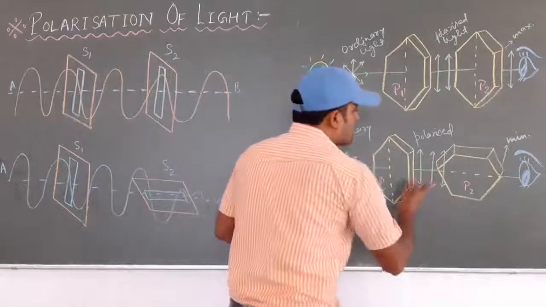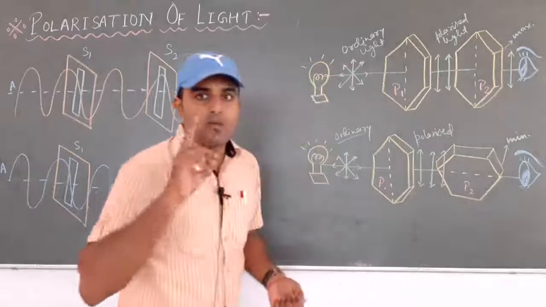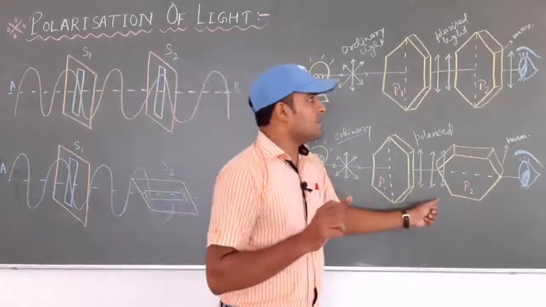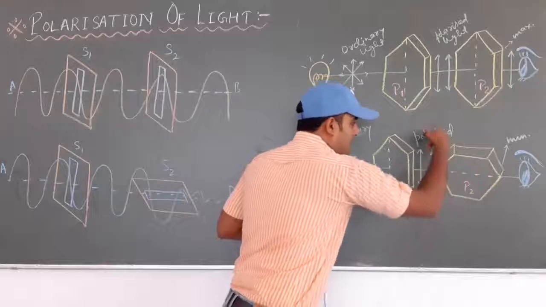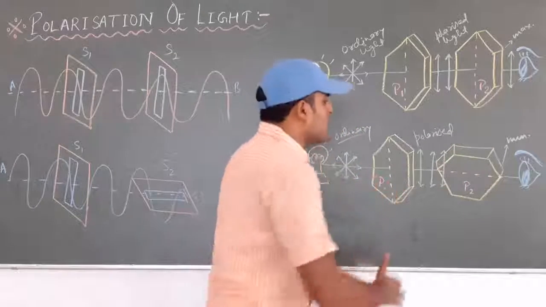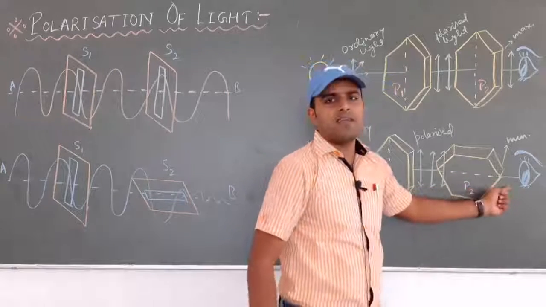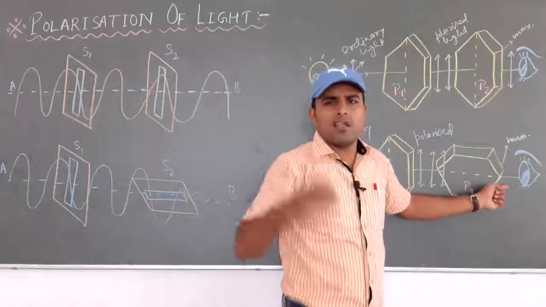But suppose now if this ray will pass through the second crystal, so the quality of tourmaline crystal is that it will only pass the light rays which are parallel to its axis. Now its axis becomes like this and light rays are like this, so it is not parallel, these become perpendicular, so it will eliminate these light rays, and here you will see the intensity of light will be very minimum or negligible or zero.